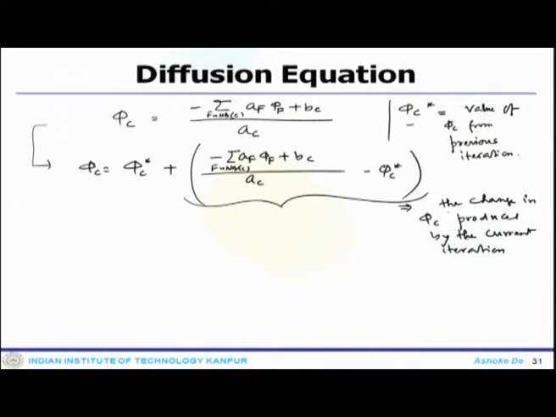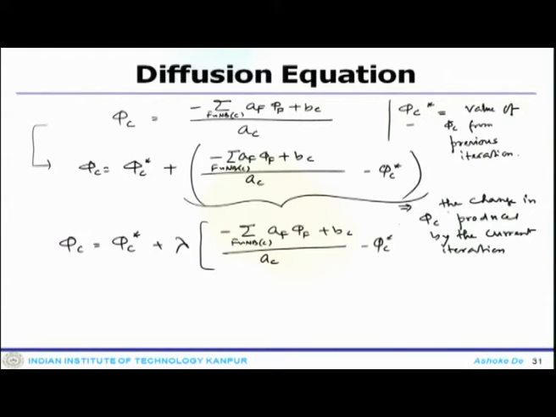Now, one can introduce another extra variable called lambda and write this equation as phi_C equals phi_C star plus lambda times everything within this parenthesis, which is the summation of a_F phi_F plus b_C, divided by a_C, minus phi_C star.